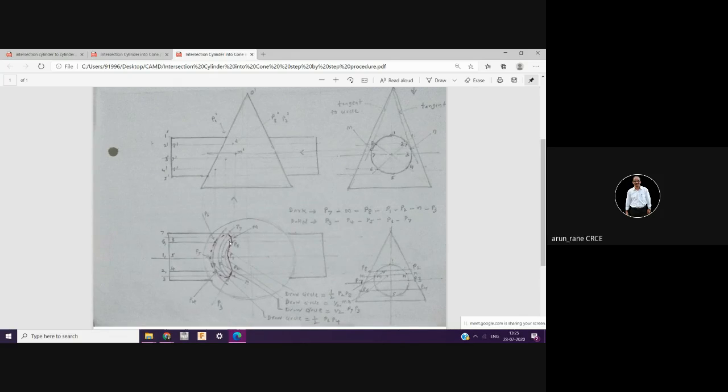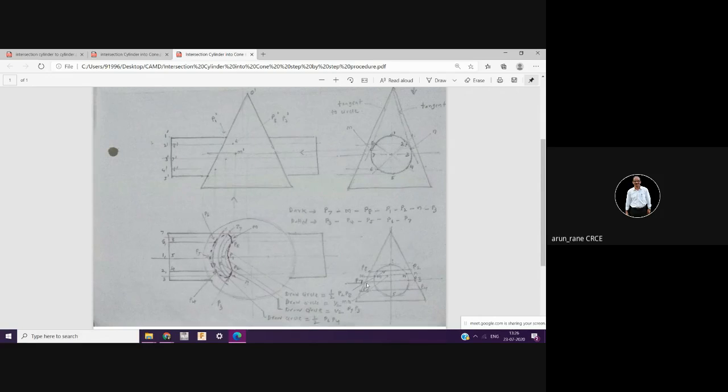When you are drawing the circle, draw lighter here and darker here so that the intersection point can be clearly seen. So now here draw a circle of half of P2 P8. Suppose P2 P8 is 40 mm, then you have to draw a circle with a radius of 20 mm from here. This is that P2A, and you already mark this, so its intersection.